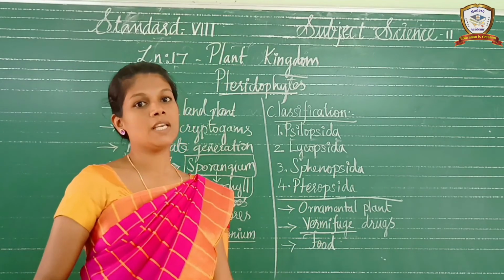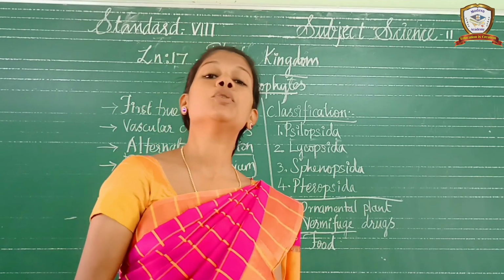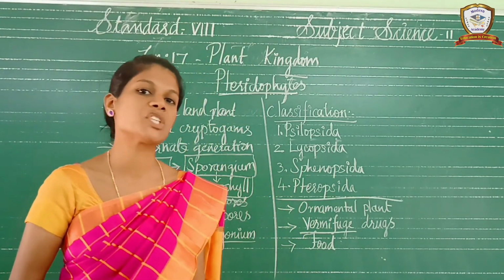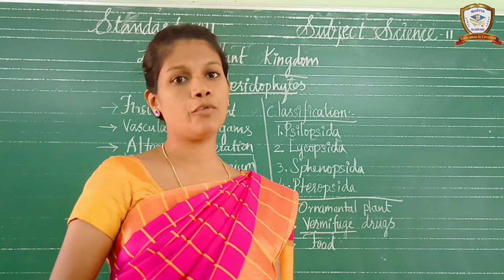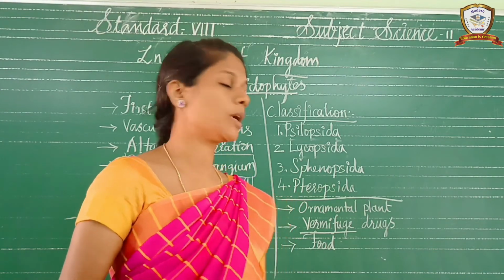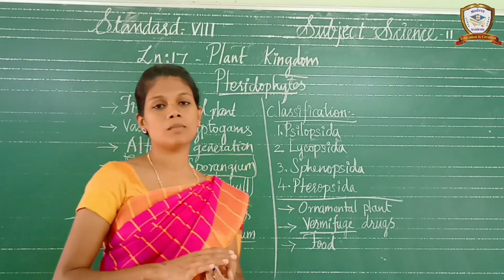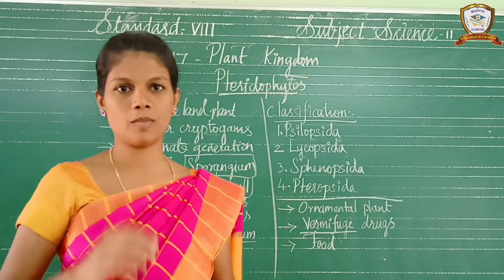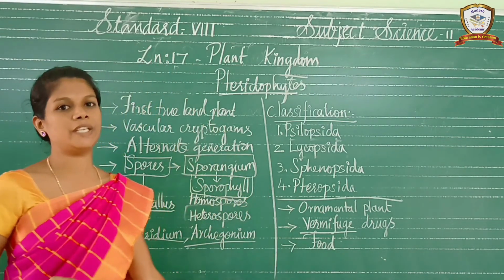Next, food. Some of the pteridophytes are used as food also, like Marsilea. It is used as a food. So the pteridophytes are completed.